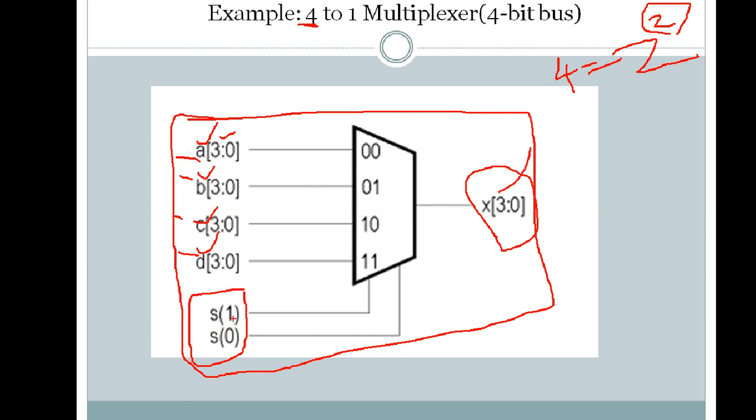Whenever the select signals are 0 0, A will be selected; when the select signal is 0 1, B will be selected; when the select signal is 1 0, C will be selected; and when the select signal is 1 1, D will be selected. So this is the concept of the 4-to-1 multiplexer. We will see how to write a VHDL code using the with-select construct.